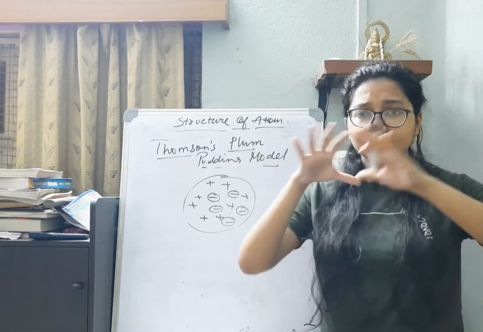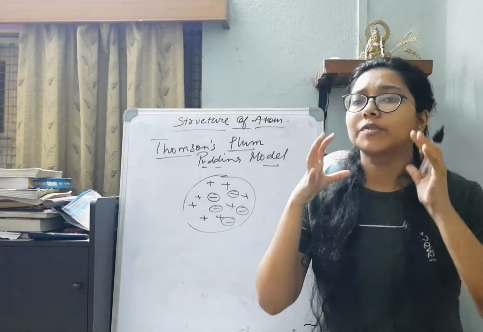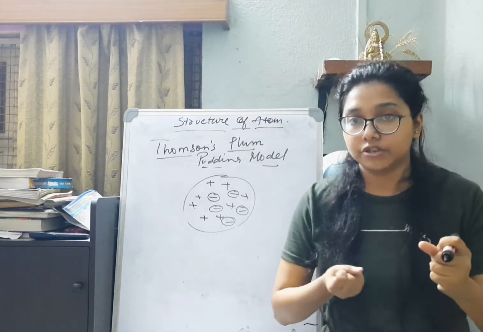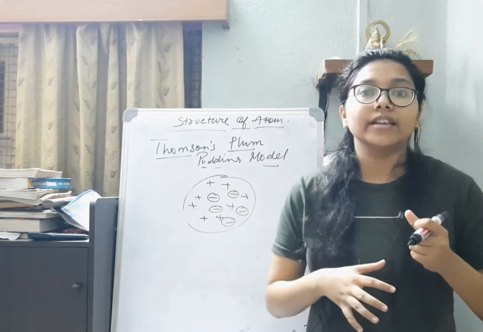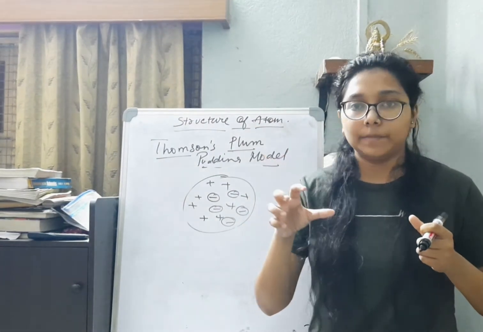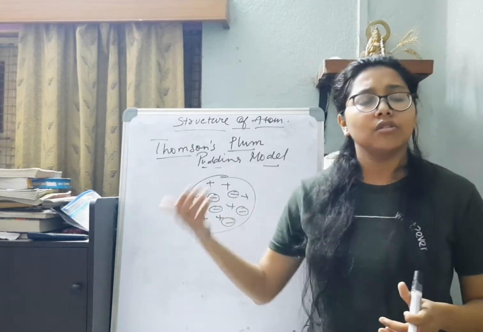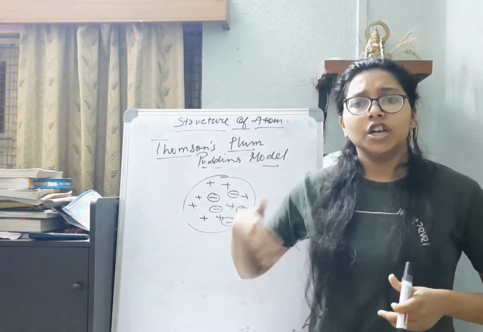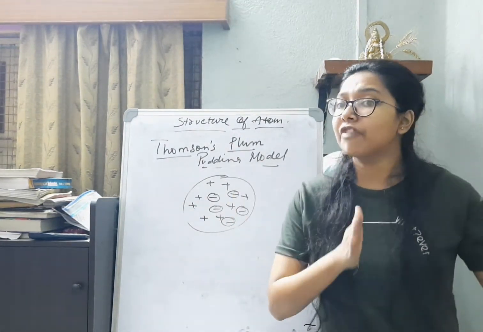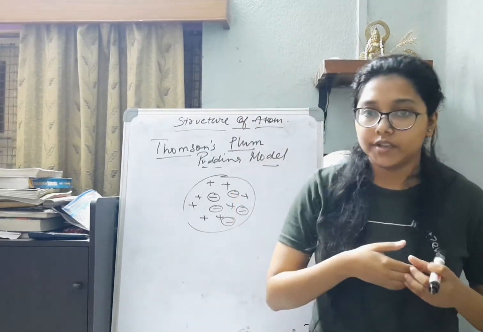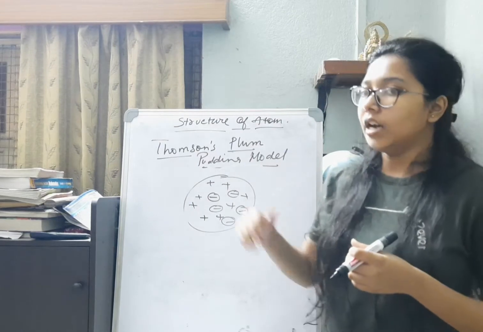Is it looking like this? Certain basic observations were done so that we can understand what the structure is. And with all these failures, today we have landed on a very appropriate model, though we know there can be future changes as well, but we have come to a conclusion. So this is how you learn from your failures.